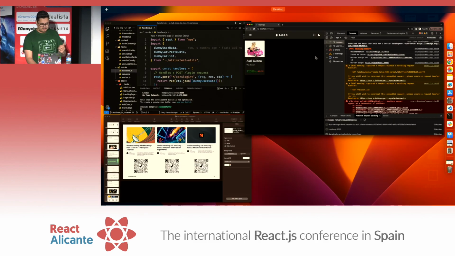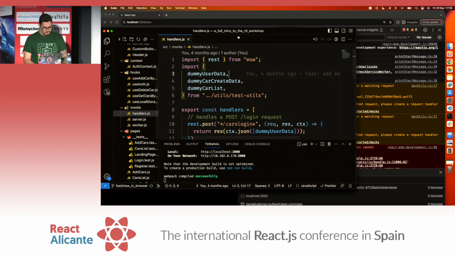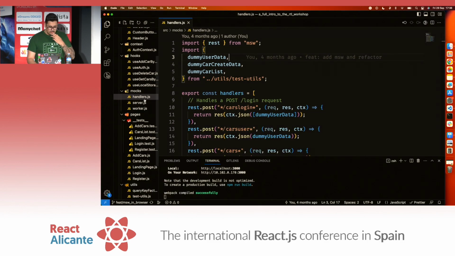So how is this thing built? Here, we have our application, and we have our handlers. And inside of these handlers, we have a bunch of request handlers.